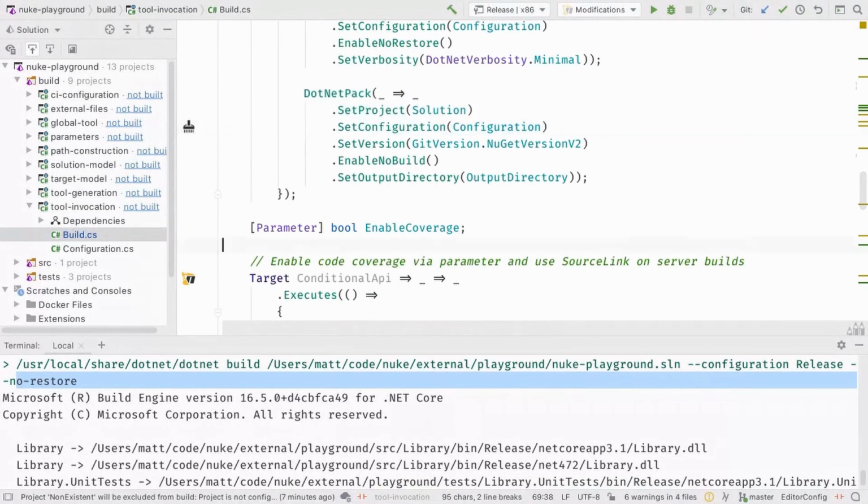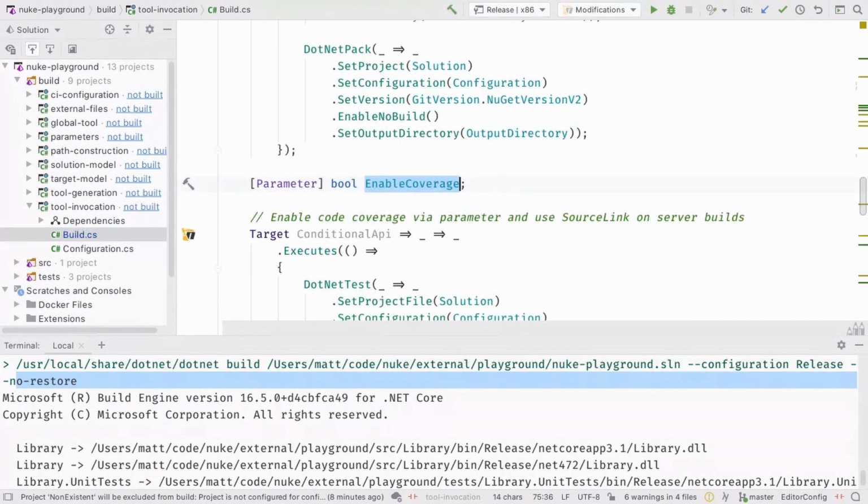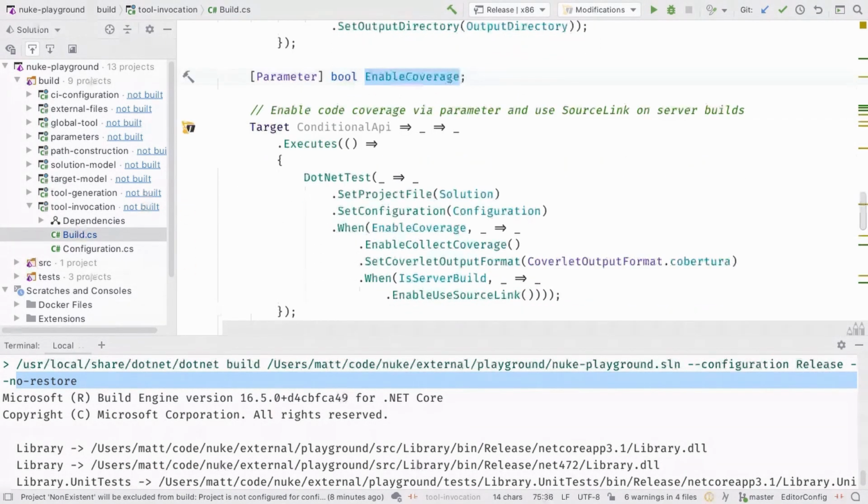Now, another thing, what's really interesting with that Fluent API, we could have a parameter which says to enable coverage based on our needs. So let's say, sometimes you just want to enable the coverage during testing. And we can do that with the extension method when.